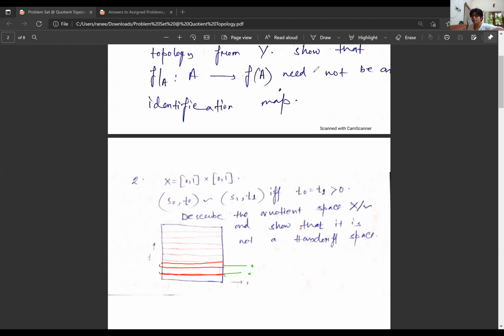Because on the x-axis, y is 0. Hence, I don't have any identification there on the x-axis. So these are all related to one point. This again will all be related to a single point.